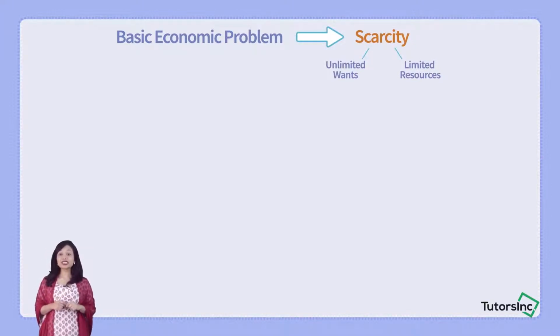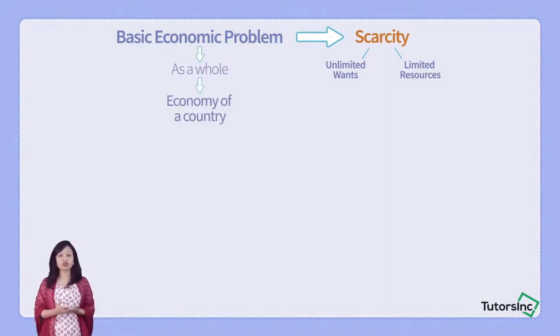So now let's look at the basic economic problem as a whole. The basic economic problem as a whole is the problem which persists all over the country, the problem which persists in the whole economy of a country, the problem in which all the government, all the consumers, all the producers, everyone is involved, isn't it?